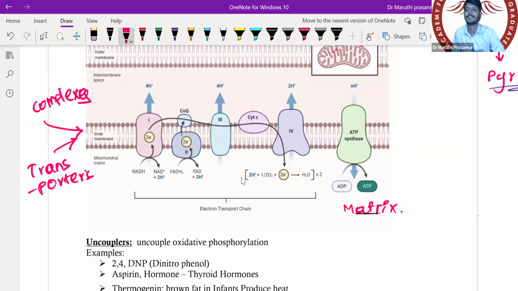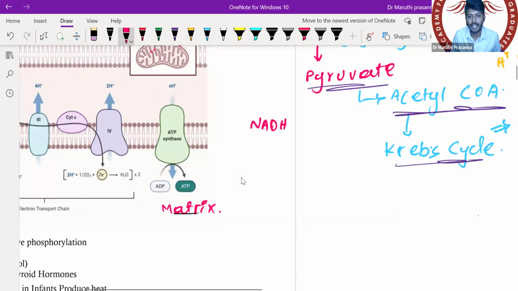Now, what are these complexes? Basically, a complex means I'm referring to an enzyme. Enzymes are your complexes. The first enzyme or first complex will utilize the NADH and form hydrogen and electrons. So NADH is utilized. Basically complex one is called NADH dehydrogenase.